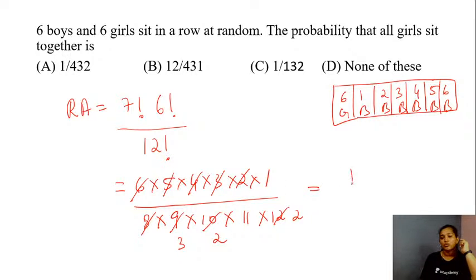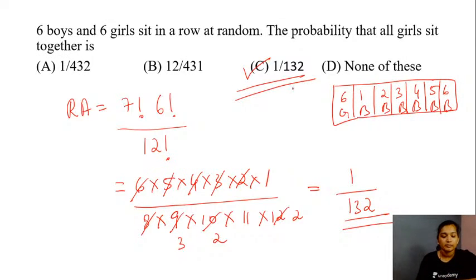In the numerator you have 1. So 12 into 11, this is 132. So the right answer here is 1 divided by 132, and the option C is the right answer for this given question.